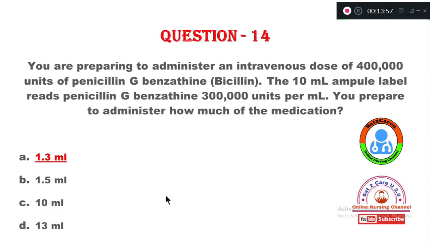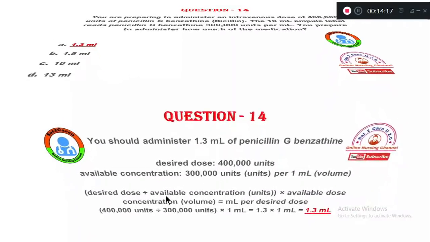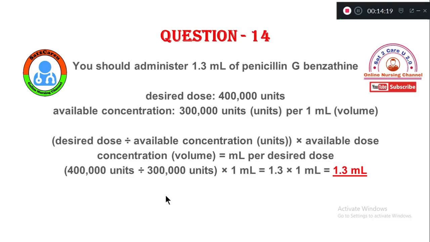Answer is 1.3 ml. So in this question you are preparing to give 4 lakh units of penicillin G benzathine. The 10 ml ampule which you have reads 3 lakh units per ml. So how much medicine do you need to prepare to administer? The answer: you should administer 1.3 ml of penicillin G benzathine here.